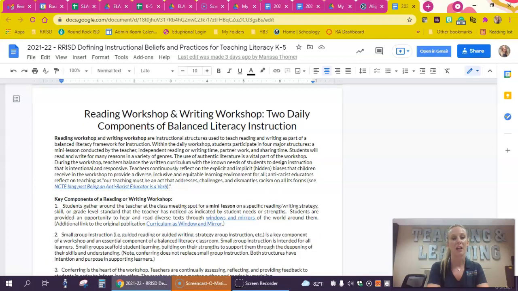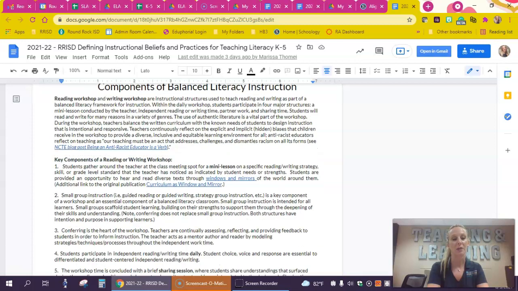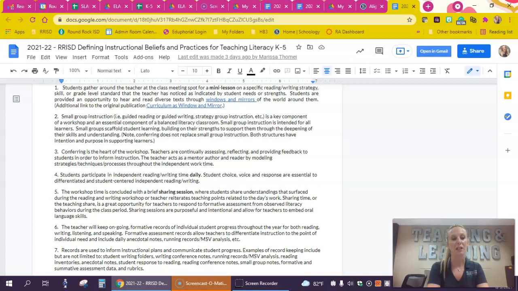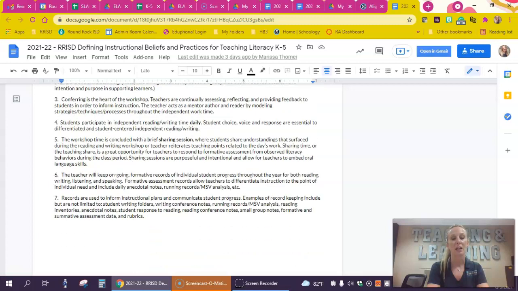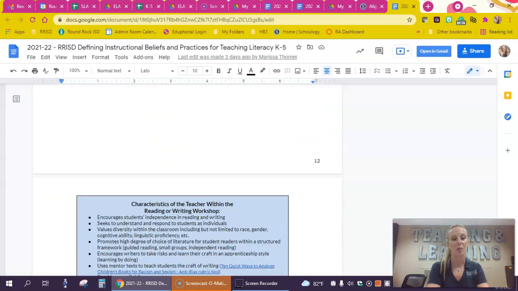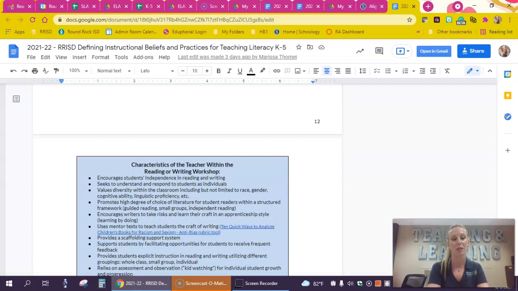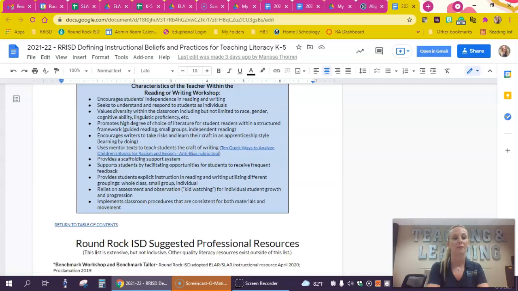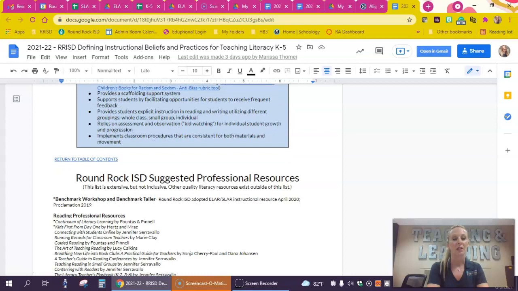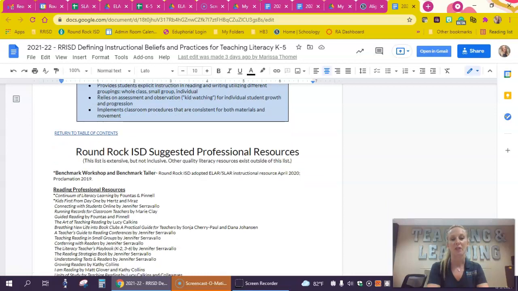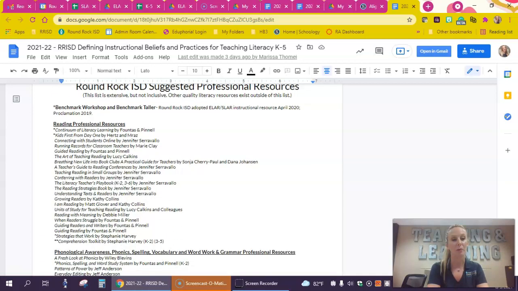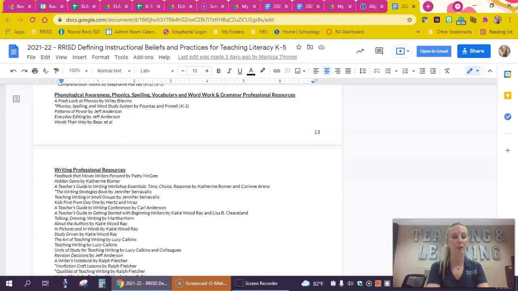a balanced literacy day. So really digging into what that looks like as far as what the teacher's doing, what the student's doing. If you have a campus coach and you want to know more, they're the perfect person to reach out to for this. And I know you have teacher leaders on your campus that also can support. So then we go into a section on professional resources. This is an extensive list, but not inclusive. So just listing some books, lots of books for you.